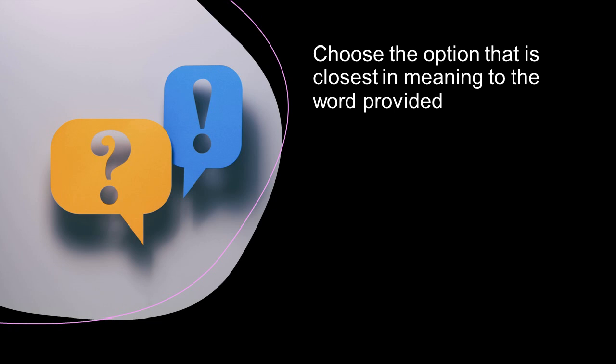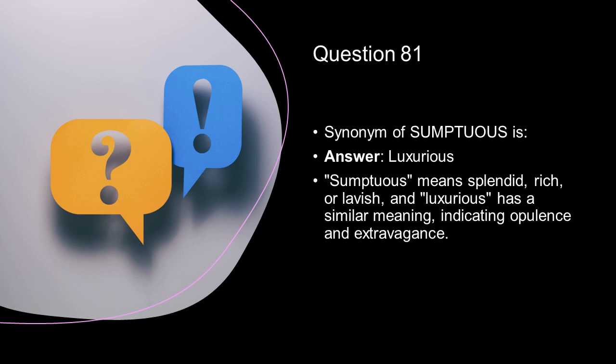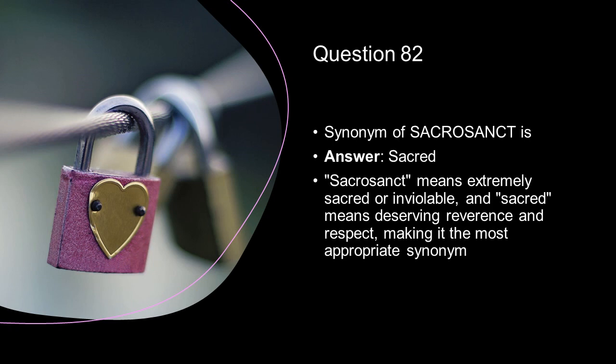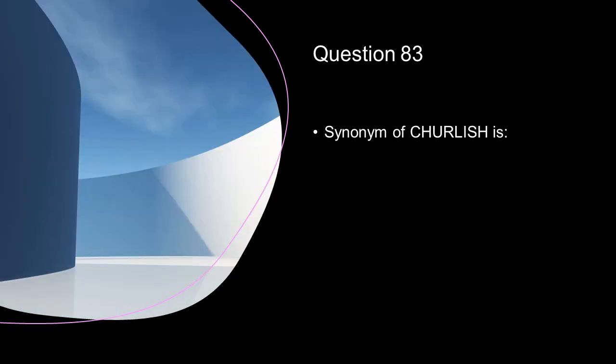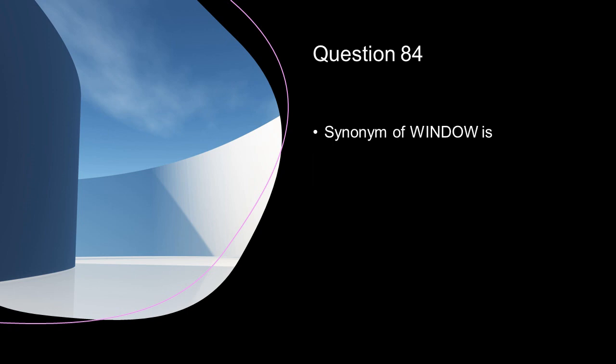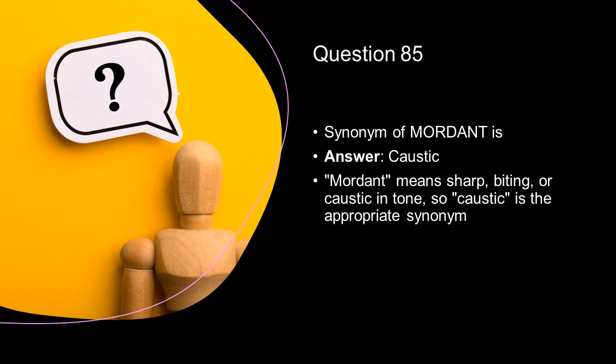In the following few questions, we have to choose the option that is closest in meaning to the word provided. So let's see. Synonym of sumptuous is luxurious. Synonym of sacrosanct is sacred. Synonym of churlish is boorish. Synonym of window is wind. Synonym of mordant is caustic.